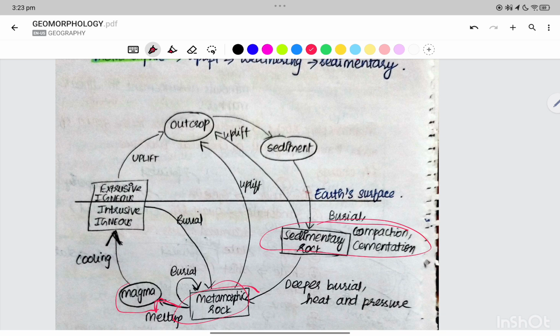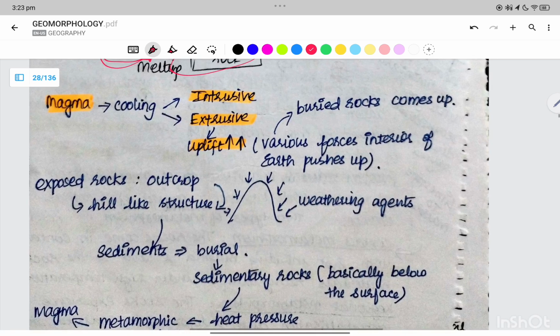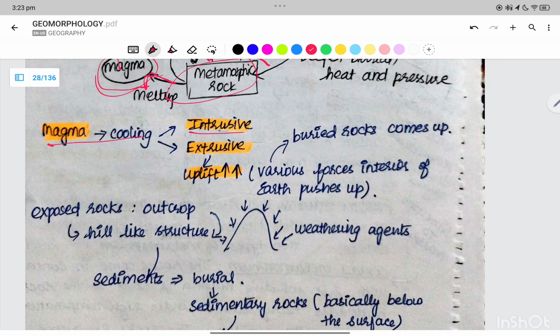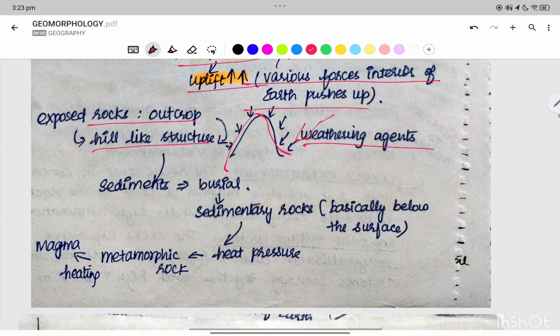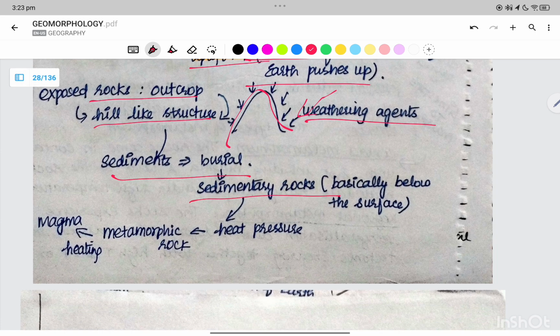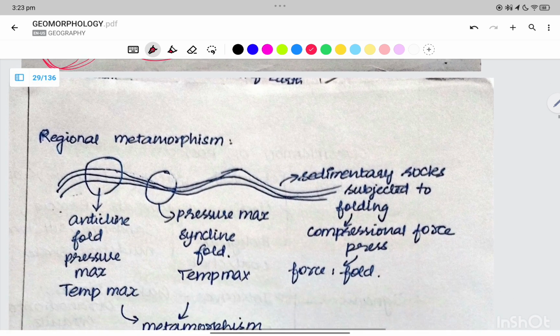Magma melts and then cools down. Magma cooling gives intrusive and extrusive rocks, then uplift. Burial rocks come up as various forces in the interior of the earth push. Exposed rock is an outcrop and it undergoes weathering. Sediments are buried. Sedimentary rocks, due to heat and pressure, become metamorphic rock. With further heating it becomes magma and igneous rocks.